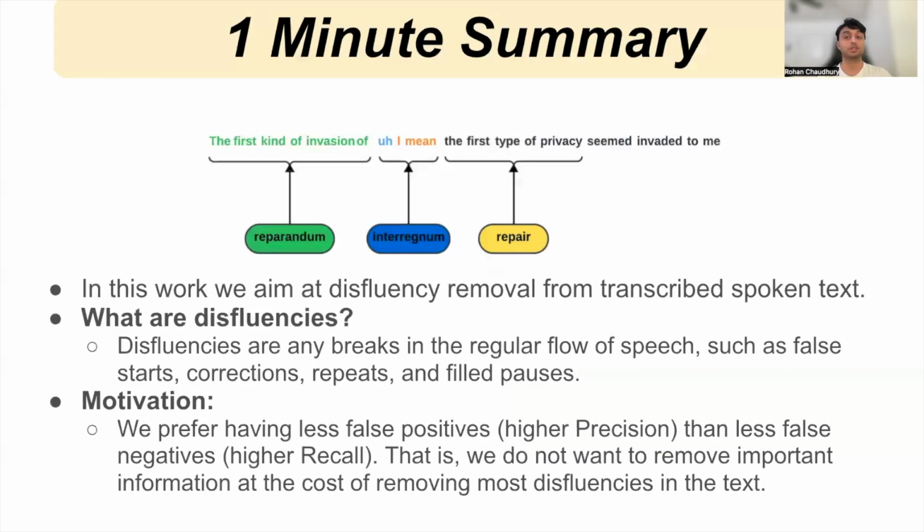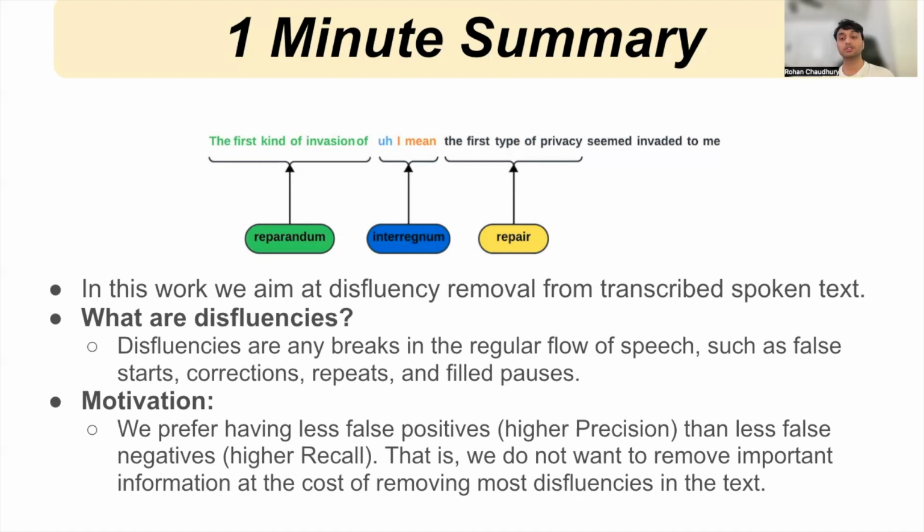Here, I'm going to start with a 1-minute summary of our research before going into the details. In this work, we basically aim at disfluency removal from transcribed spoken text. Now, what are disfluencies? Disfluencies are any breaks in the regular flow of speech, such as false starts, corrections, repeats, and filled pauses. In the sentence shown here, the first kind of invasion of the first type of privacy seemed invaded to me. The reparandum and interregnum parts outlined here consist of the disfluent parts of the sentence. Excluding them, we get the fluent part, that is, the first type of privacy seemed invaded to me.